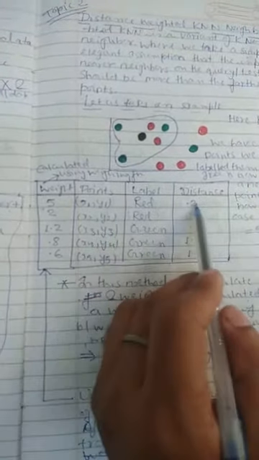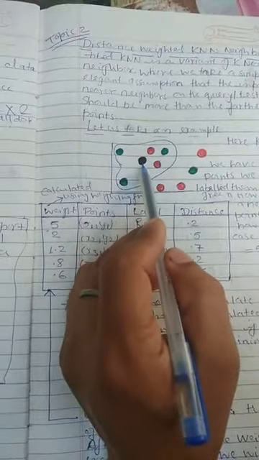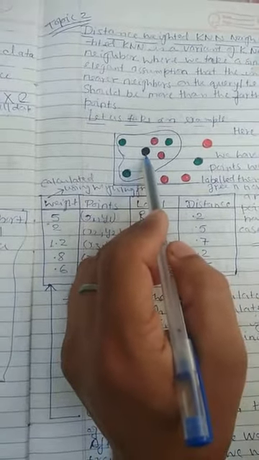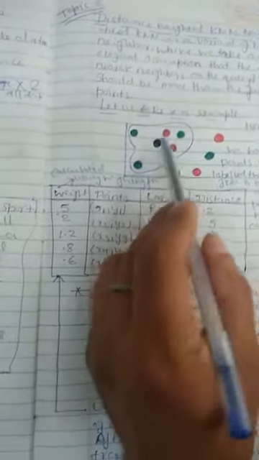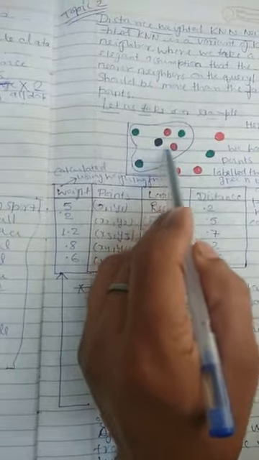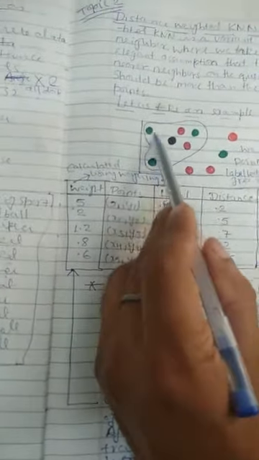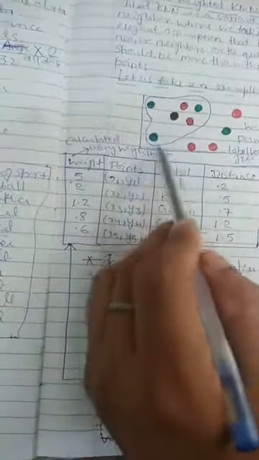We have already labeled the data set as red and green, and the associated distances between black and red are 0.2, the distance between this data point is 0.5, and between these two points 0.7, between these two points 1.2, and between these two points 1.5.